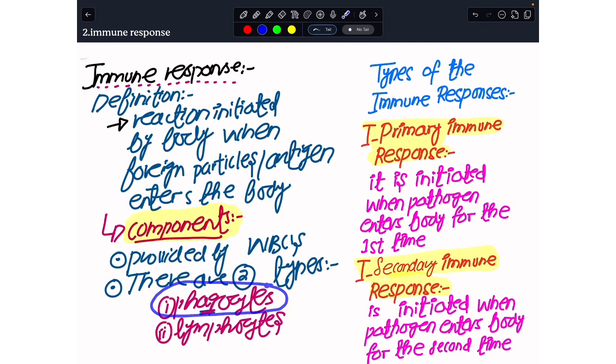Among the phagocytes, we have two further distinct categories, the neutrophils and the macrophages. But differentiation is not that much required for your course, only the word phagocyte should always be in your mind. When we say phagocytes, they eat up the pathogens. And when we talk about the lymphocytes, they produce proteins, the antibodies, and they also keep a memory of the pathogen. They remember the pathogen so that our body is in a position to initiate the secondary immune response.